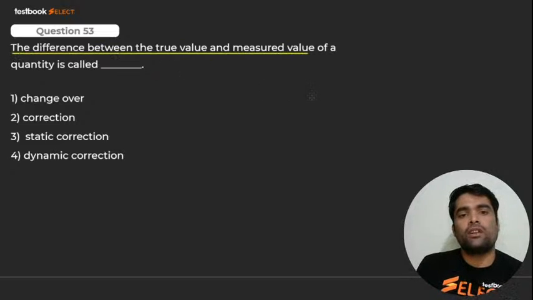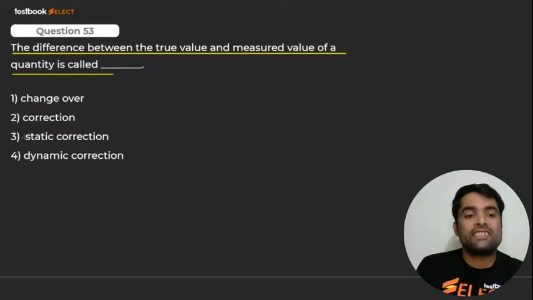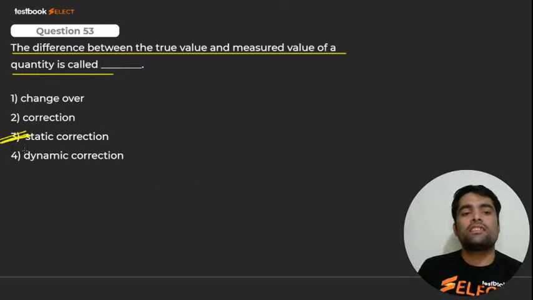That is the difference between the true value and measured value of a quantity, known as, my dear, static correction. क्या होता है वो? Static correction. I hope you got it. क्या होता है static correction? I hope you got it.